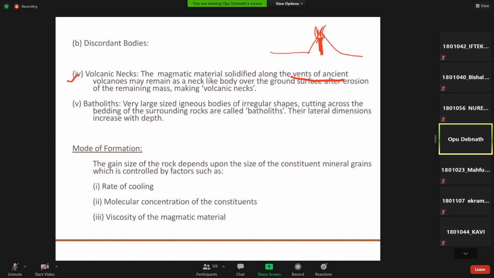All these parameters vary depending on the mode of formation. So up to this, some types of igneous rocks.